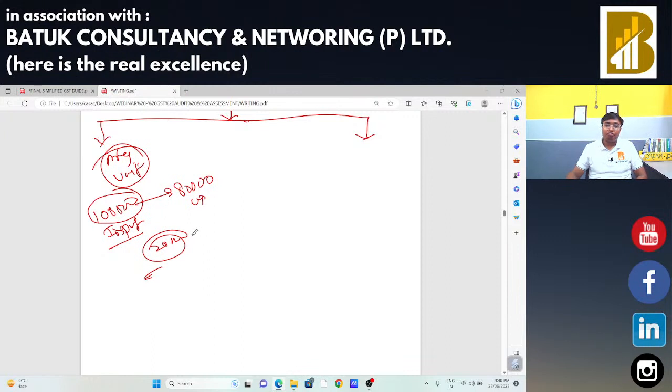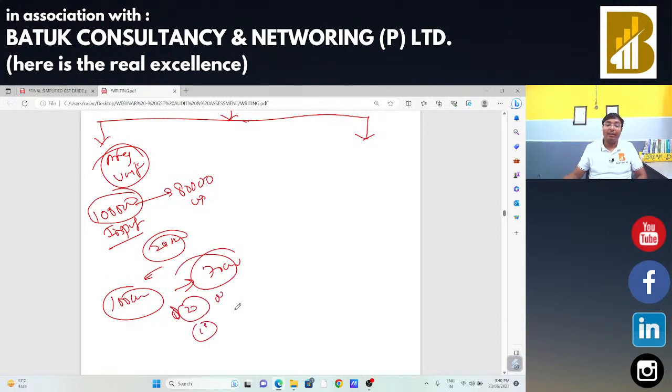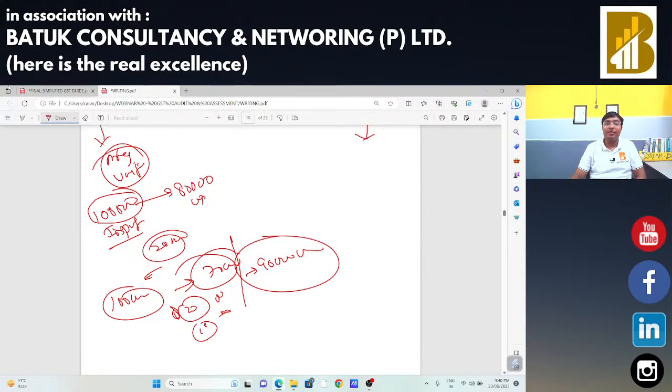Suppose at a particular time, I had to input 1 lakh units, but I got 70,000 output only. 20,000 is my normal loss and 10,000 is my abnormal loss. In that case, I am eligible to claim input tax credit only on the normal loss. I am not eligible to claim the input tax credit on the abnormal loss. That is, I am going to claim the input tax credit on 90,000 units. That is the concept.